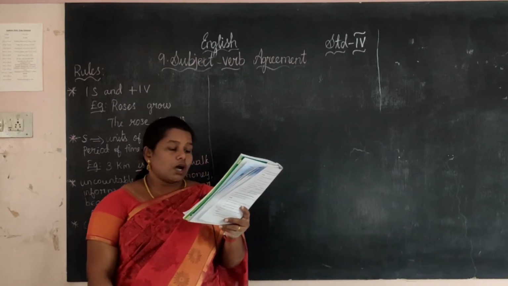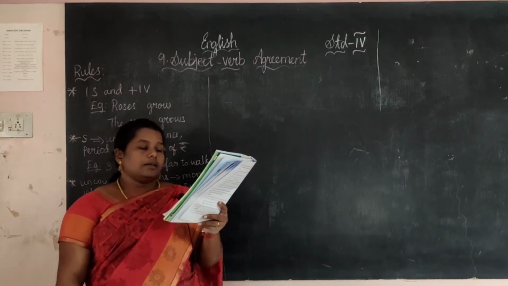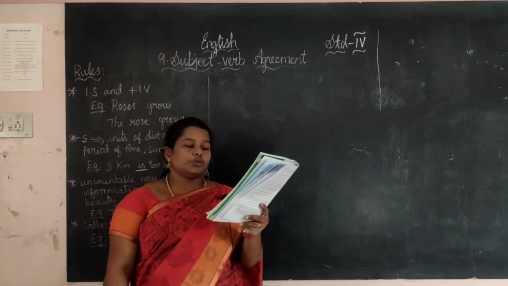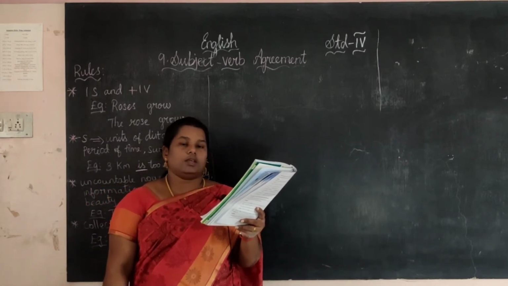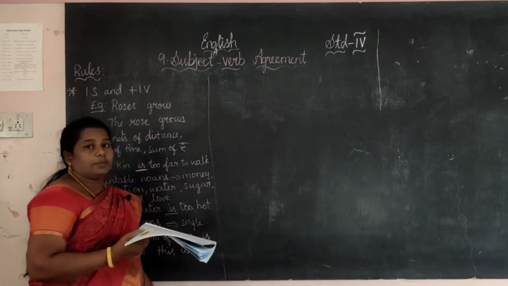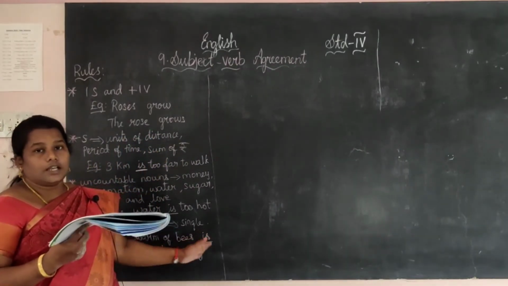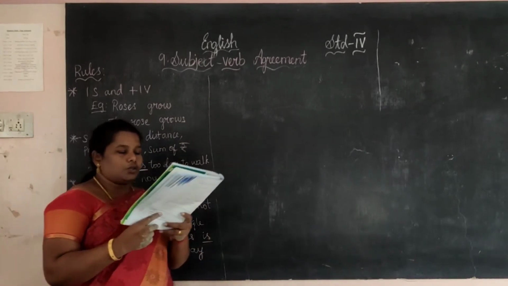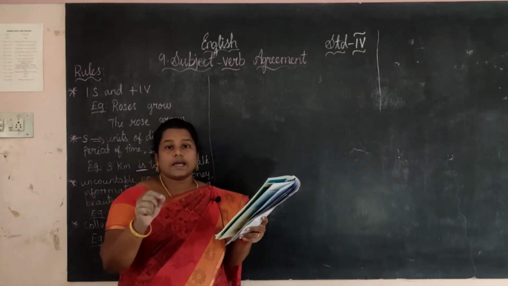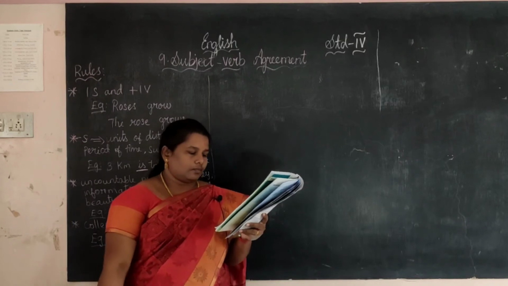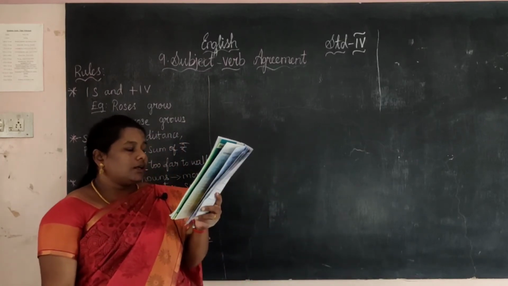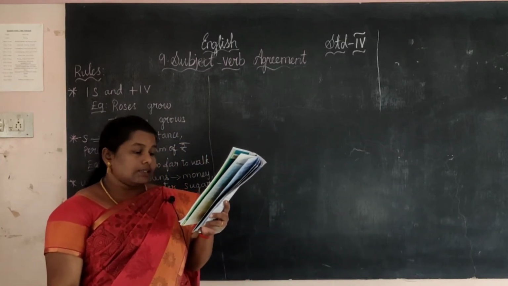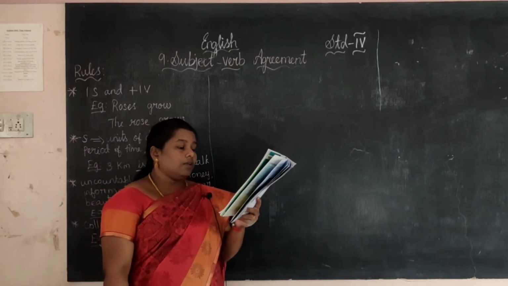Next one. George and Tamana dash want to watch that movie. So in the previous rule we learned singular noun does, plural noun do. We want to use the word do. So which is the answer here? Do not.